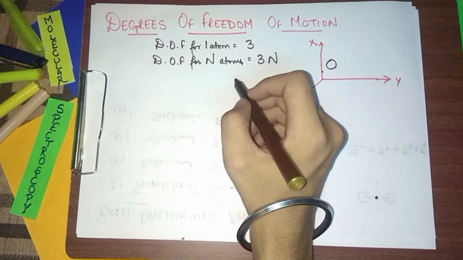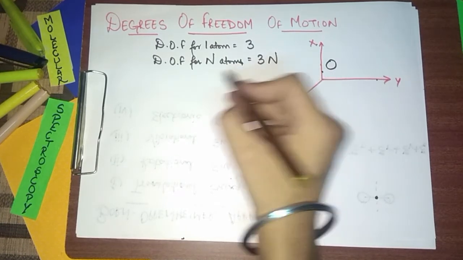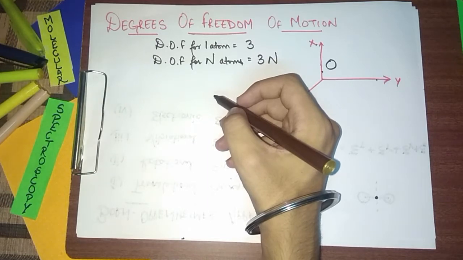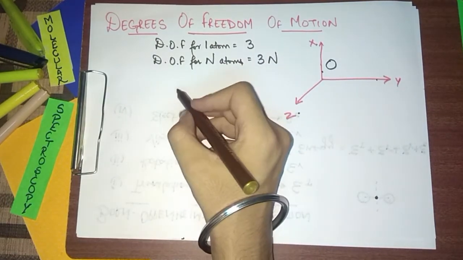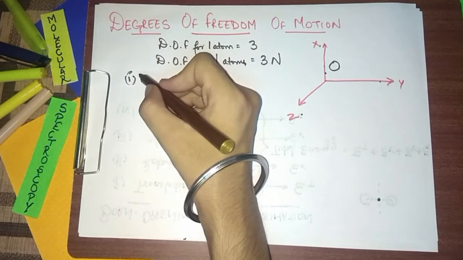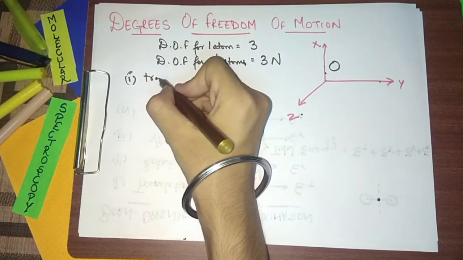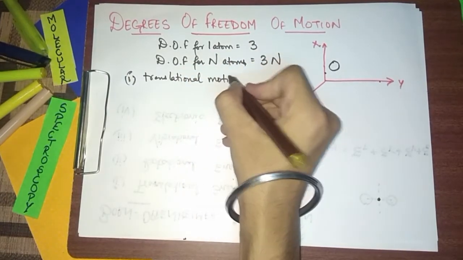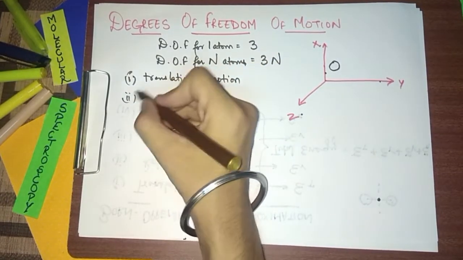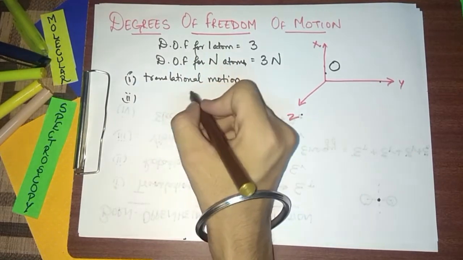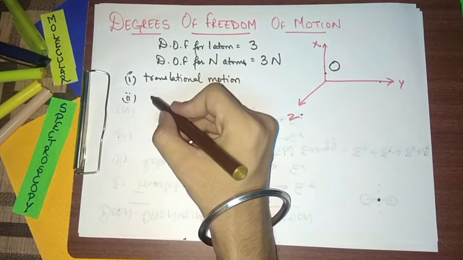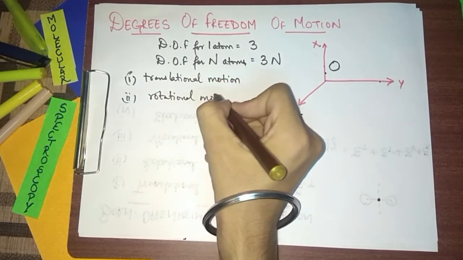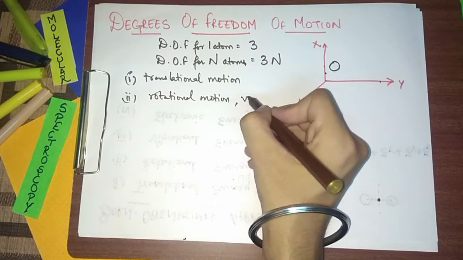So now according to the kinetic theory of matter, if a molecule absorbs thermal energy, means heat is absorbed by it, this heat in the molecule is stored in the form of 2 types of energies. First is the translational motion of the molecule, that a molecule can, from the center of gravity, it can move. And second is the internal movement of atoms within the molecule. Means in the molecule, the atoms can rotate, can show rotational motion, and the atoms can also vibrate, vibrational motion.